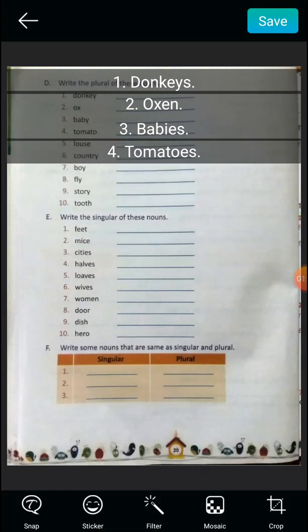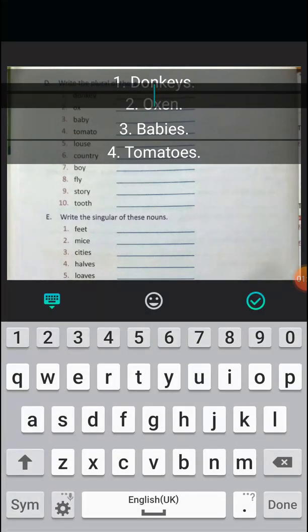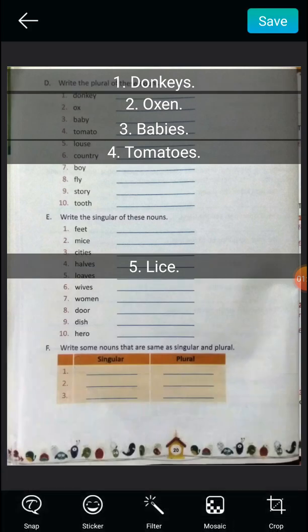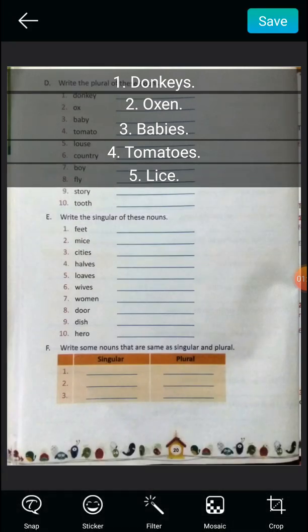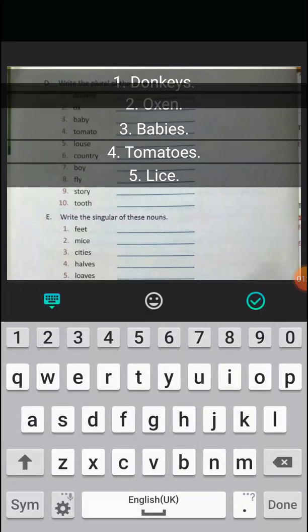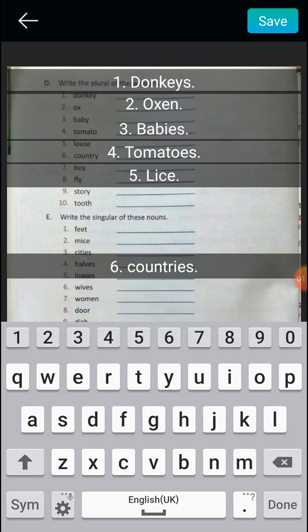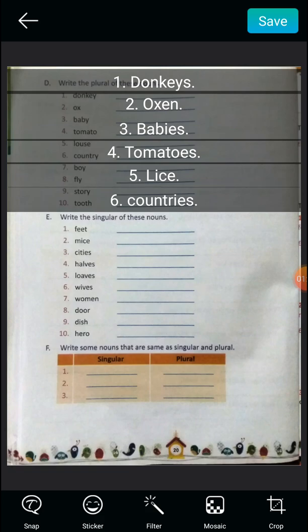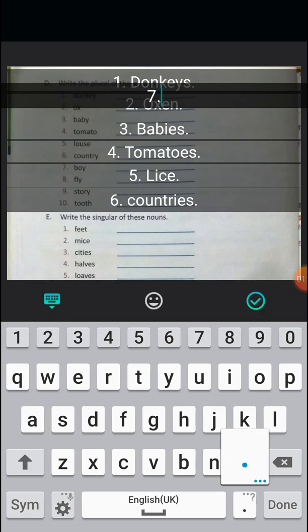Fifth is louse. Louse would be lice. Okay. Lice means Jew. Next, word 6 is country. So country is plural. Countries. We have countries as plural. 7, boy. Boy would be boys. Okay.